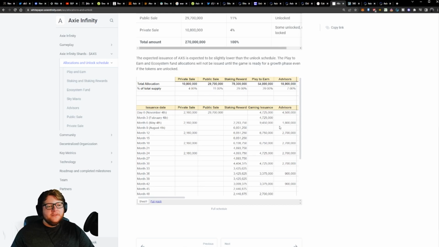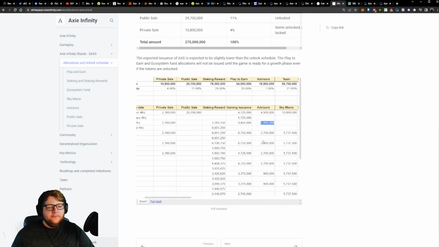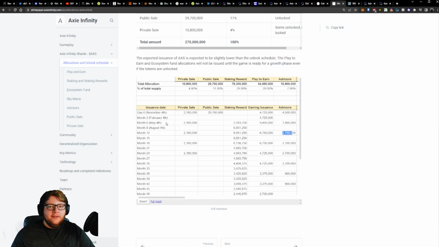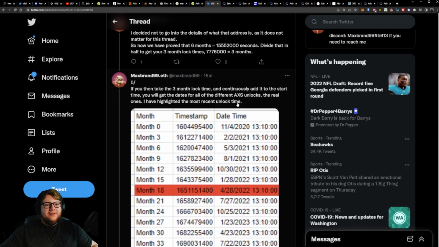Now this makes sense for some of these allocations. For example, the advisors have a 6-month period between allocations. So there's a gap of 3 months where they don't take an allocation, and then the next 3-month period they do. Now when Max takes these correct timestamps down to the second and adds them up to figure out what the unlock schedules are actually supposed to be, you can see the dates are different from the white paper, and they start to get dramatically different pretty quick.